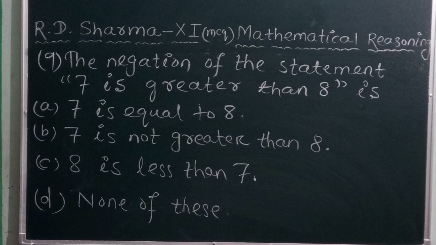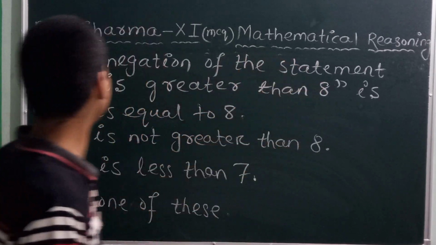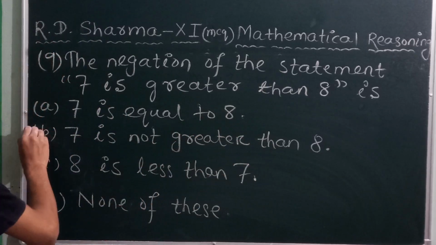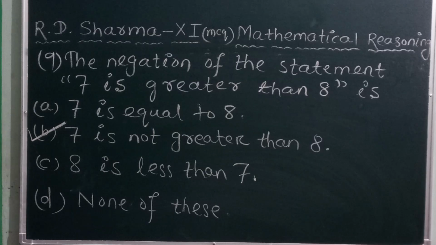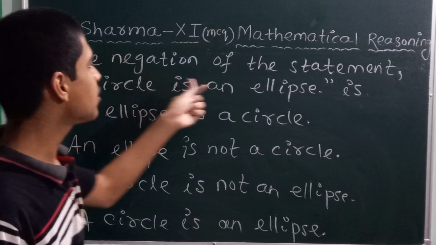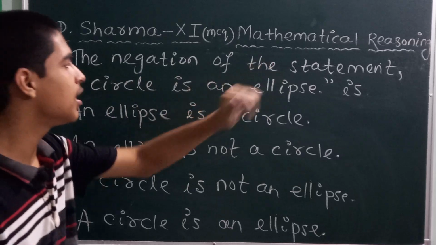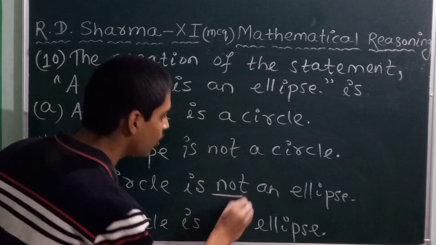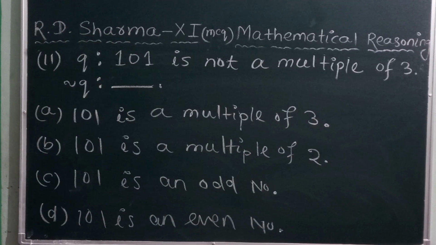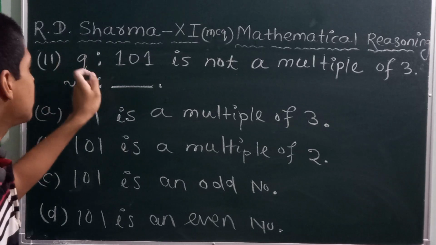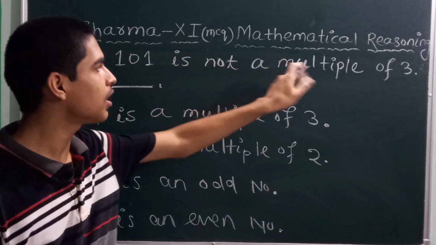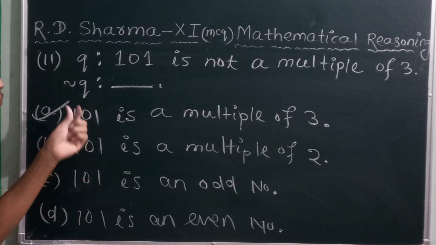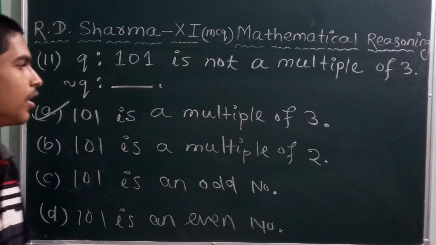Note down. Next, question number 9. The negation of this statement, 7 is greater than 8, is: 7 is not greater than 8. Answer is option B. Note down. Next, question number 10. The negation of this statement, a circle is an ellipse, by using "not": option C is the right answer. A circle is not an ellipse. Next, question number 11. Q is a proposition such that 101 is not a multiple of 3, then negation Q is dash. Option A is the right answer because 101 is a multiple of 3. Note down.